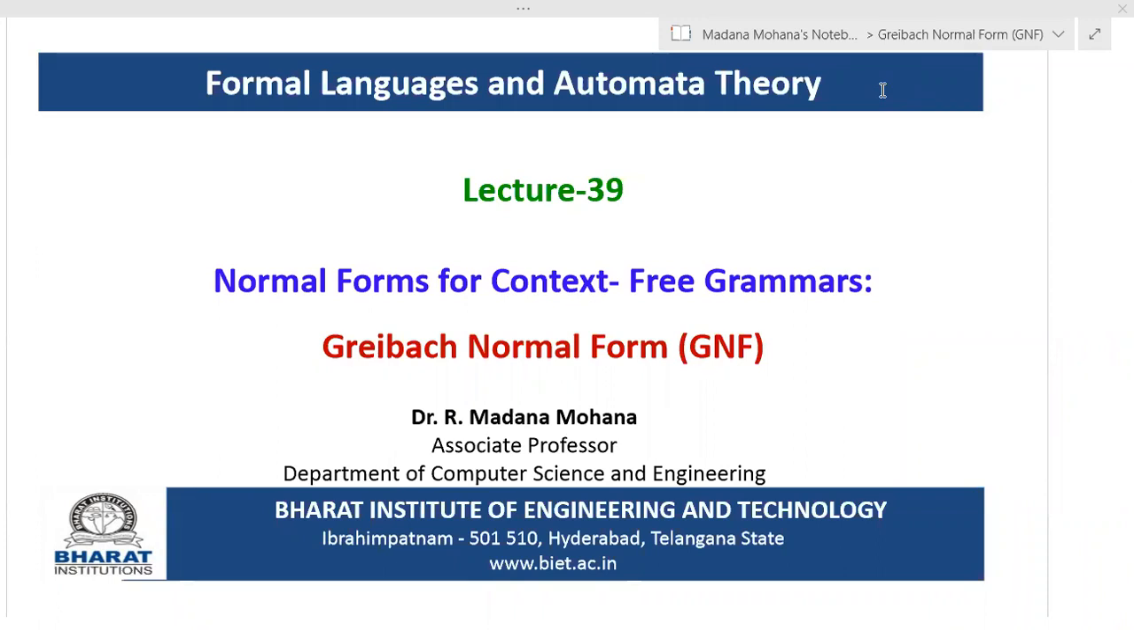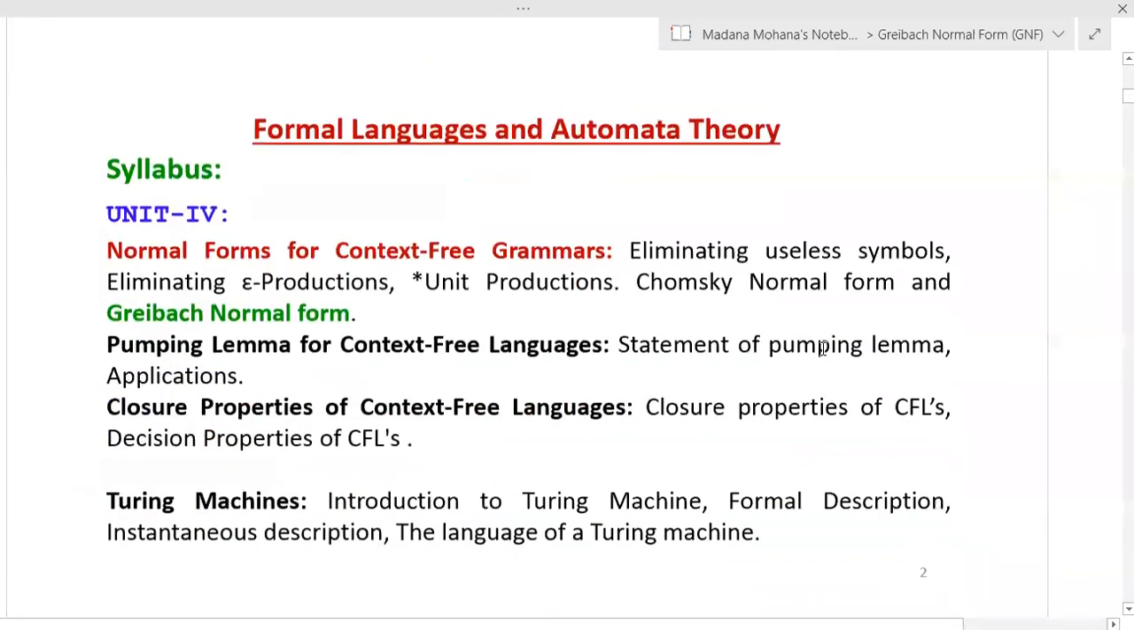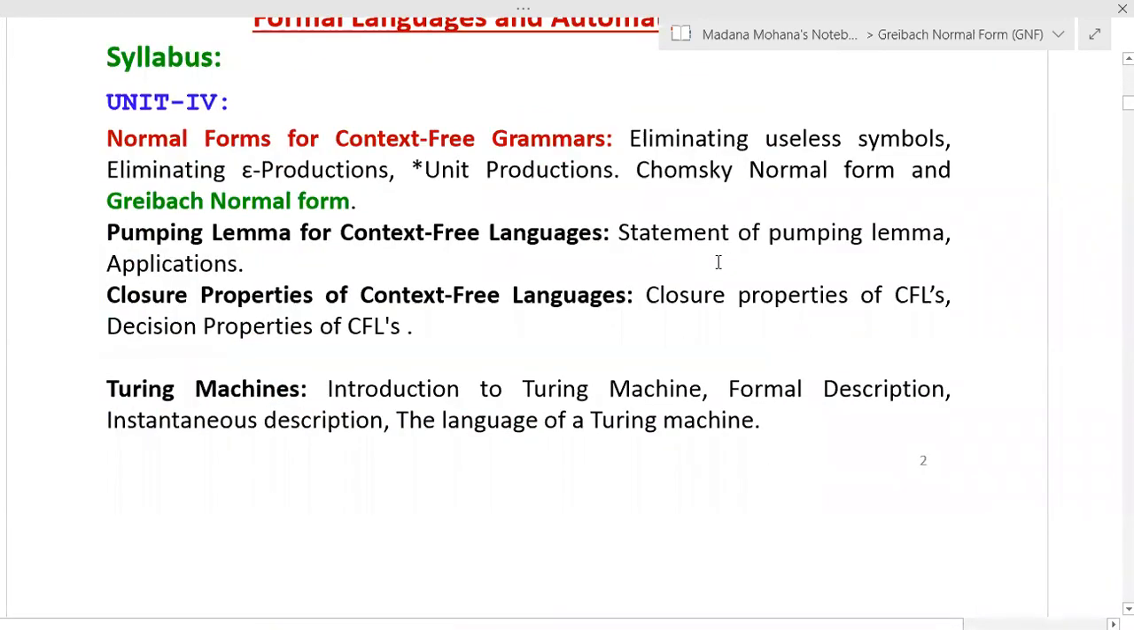In this lecture, we will discuss the second type of normal form for context-free grammar, which is Greibach normal form. In our previous lecture, we discussed the first normal form of context-free grammar, which is Chomsky normal form. Now, the second type of normal form is called Greibach normal form. So this will be discussed in this lecture.